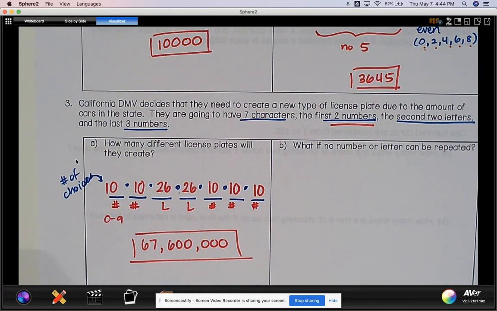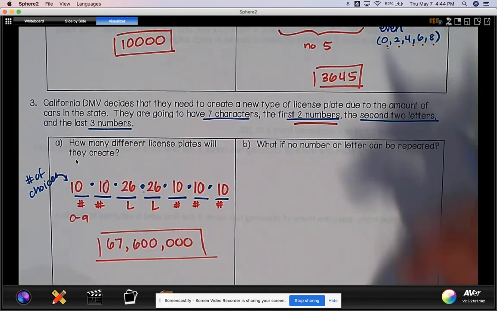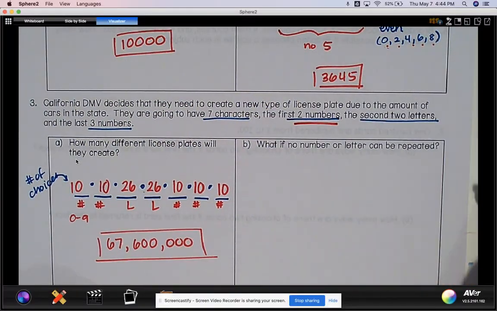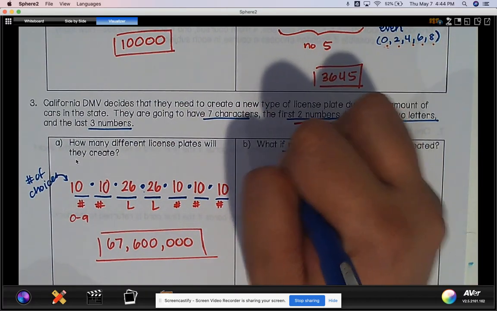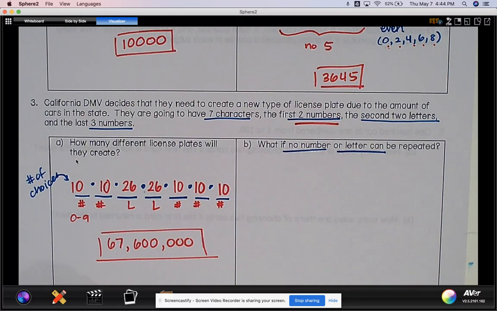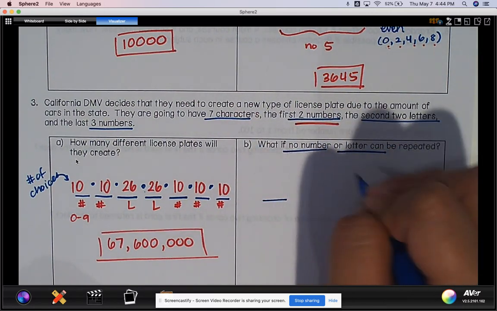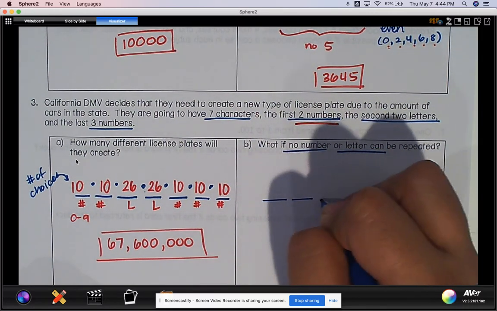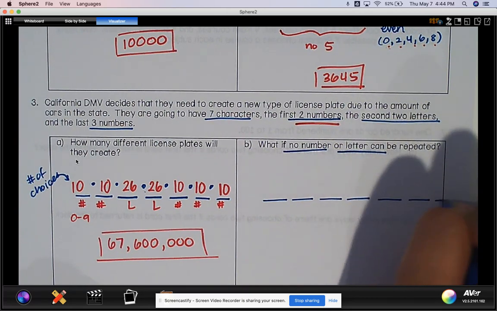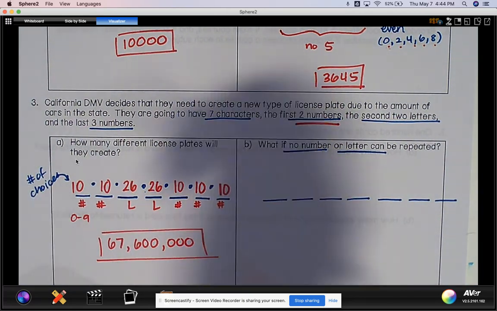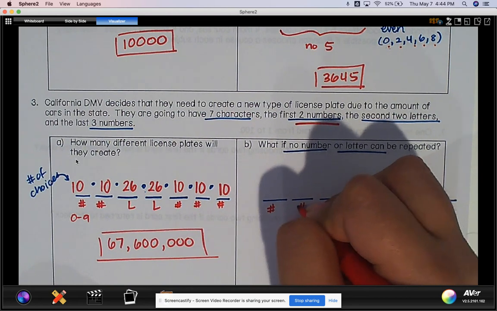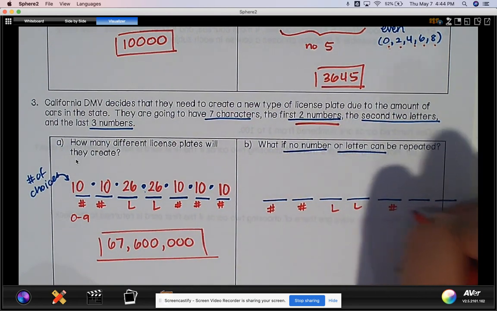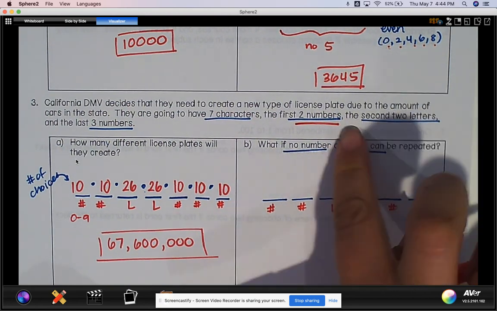Okay. For part B, we're going to get less, because now we're creating some restrictions. So now what if no number or letter can be repeated? That means I'm going to have 7 tasks: 1, 2, 3, 4, 5, 6, 7. Again, this is going to be number, number, letter, letter, number, number, number, because that's how the DMV wants it.